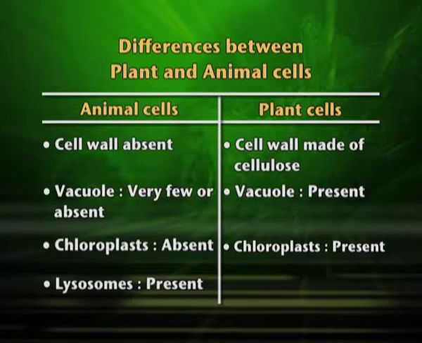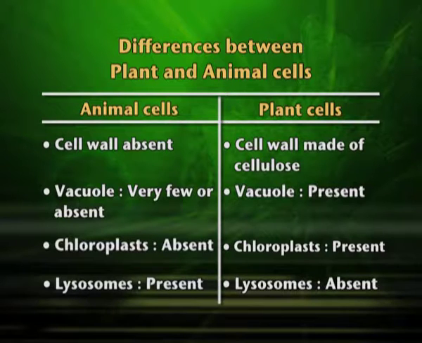So, in absence of plants, we cannot have food, and that is done by chloroplast by trapping the energy of the sun by the process of photosynthesis. So, this is present in plant cell, not in animal cell, and lysosomes, which are present in animal cell, are absent in plant cell.